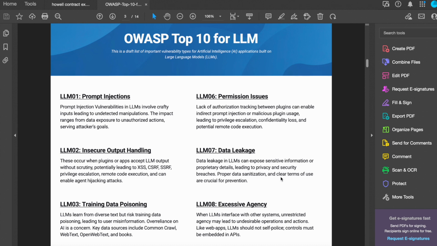Basically, it's a way for an attacker to manipulate your application, using the large language model and injecting malicious code or some other type of manipulation to try and take over your website.